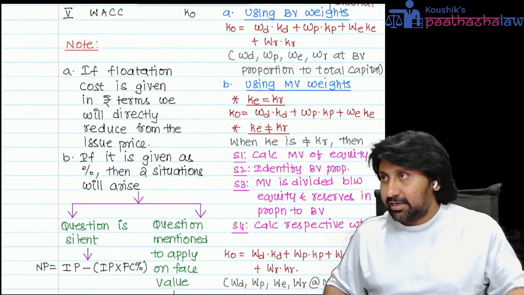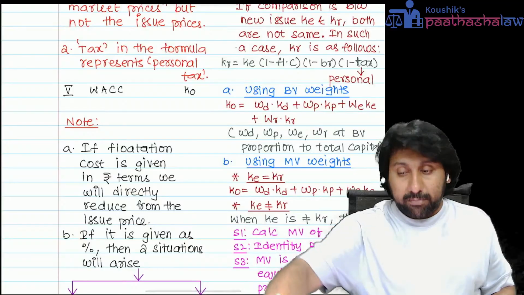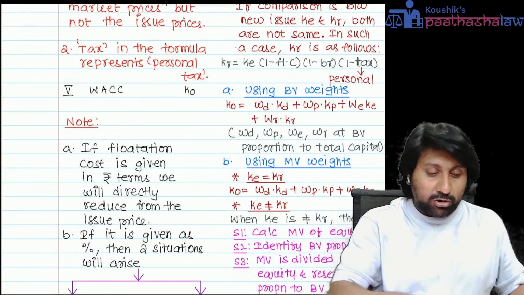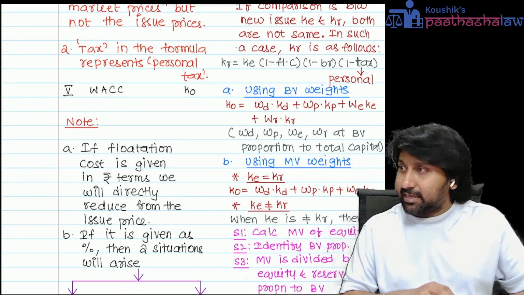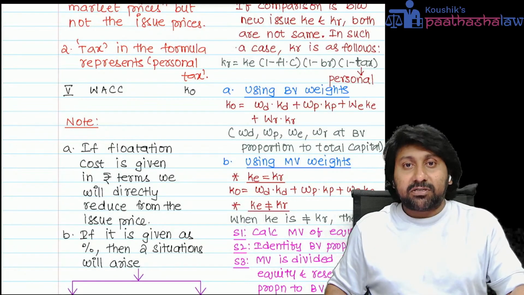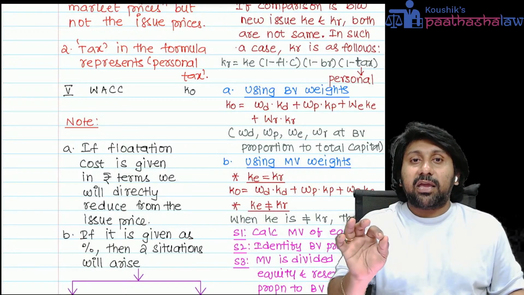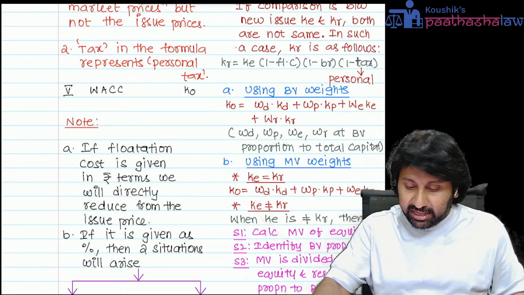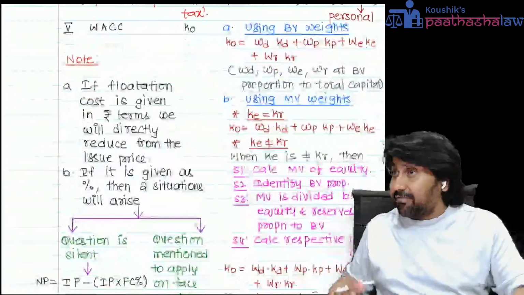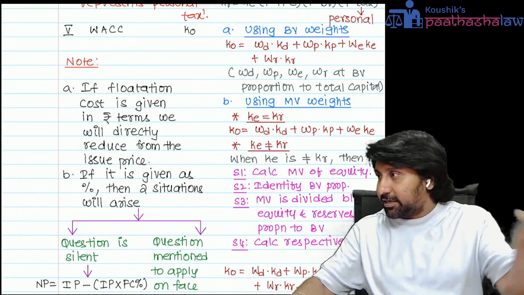Next one. What I said, normally KE and KR both will be the same. But sometimes when a new issue is made, KE and KR are not the same. In that case, how to do it? Please see the screen. A very, very important adjustment. This is an expected point in the exam for this attempt.